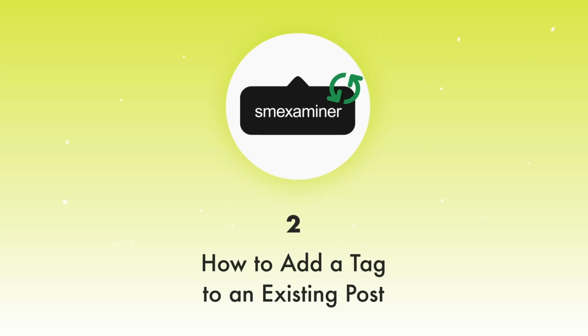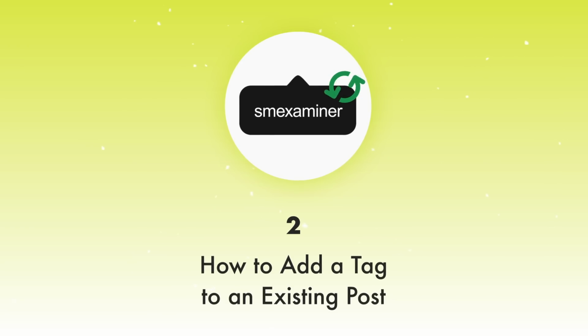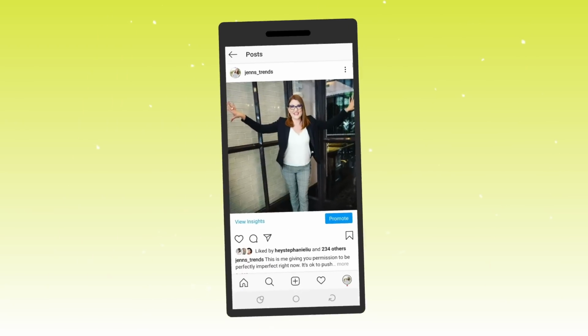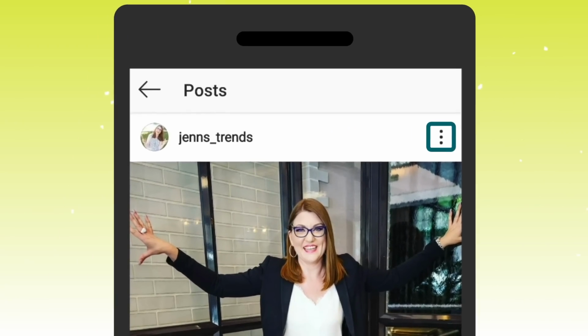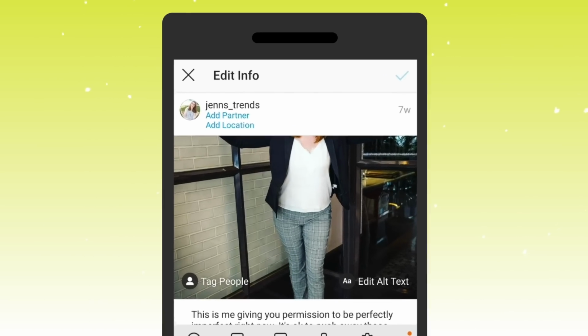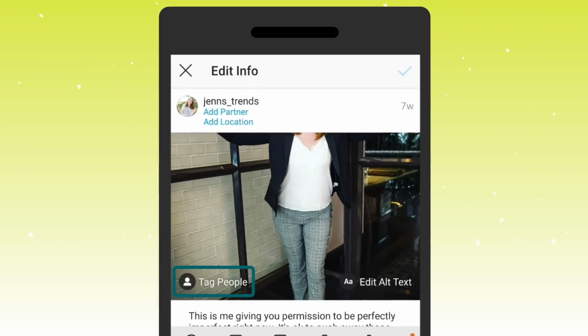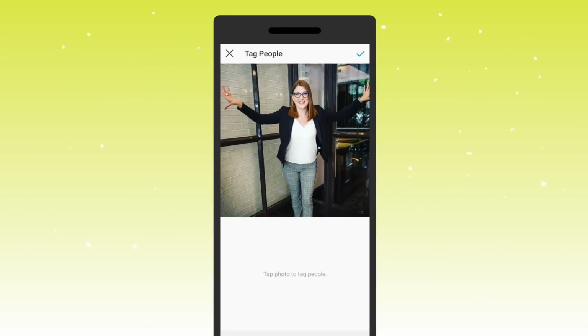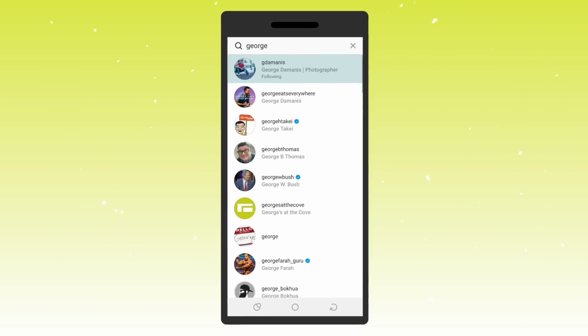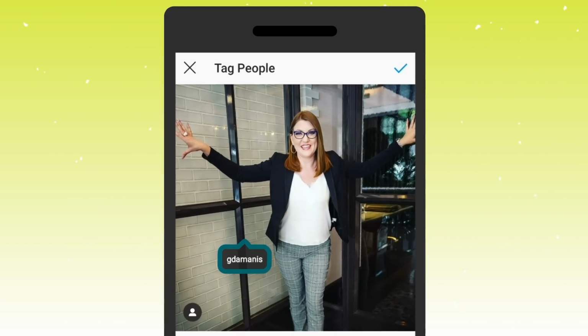If you wanted to go back and edit an existing post already on your Instagram profile, you can do that too. Navigate to that piece of content in your gallery, tap on the 3-line button in the top right corner and select the edit option. On the image itself in the lower left corner, you'll see the tag people option. Simply tap on that and follow the same steps to type in the name and select the person that you want to tag in the image.